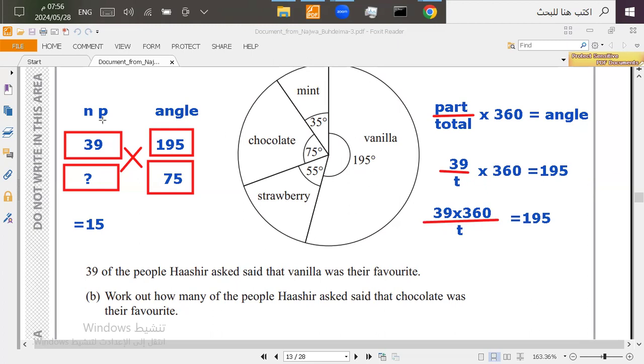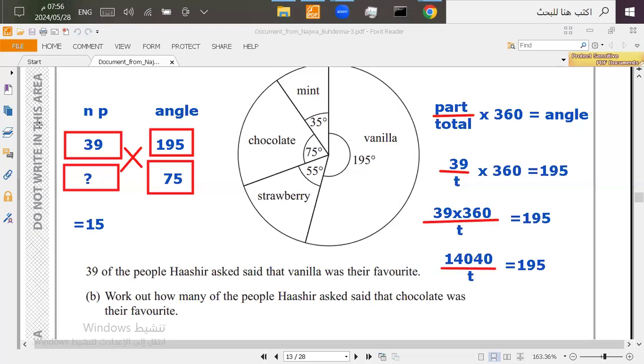It will give you 14,040. So 14,040 over T equals 195. Basically, we're trying to find the total number of people.